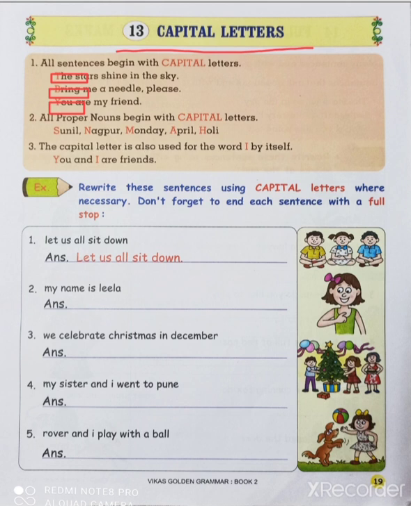Okay, moving to the second. All proper nouns begin with capital letters. Now, all the proper nouns begin with capital letters. जैसे common noun is a name, place, animal, thing, anything. Okay, name, place होता है, animal, things होता है.